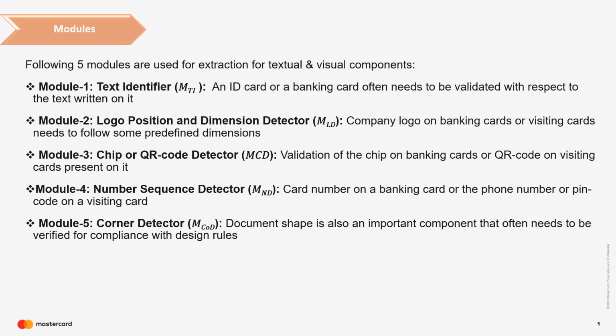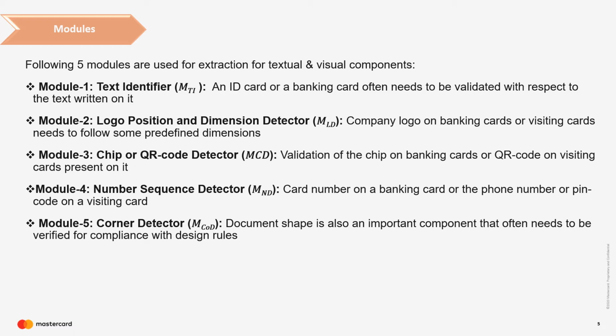I will start with the first step in our framework, which is information extraction. There are 5 modules in our framework, which are image processing and deep learning based modules. Each module focuses on different components of the input image. The first one is the text identifier module, which is developed for extraction of text from the input image. An ID or a banking card needs to be validated with respect to the text written on it. The second module is the logo position and dimension detector module. A company logo on a banking card or a visiting card has a specific dimension and position which needs to be validated.